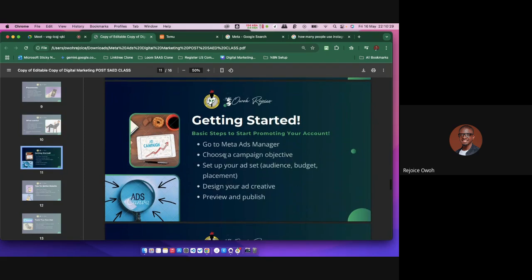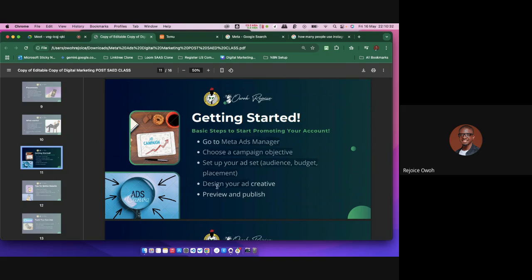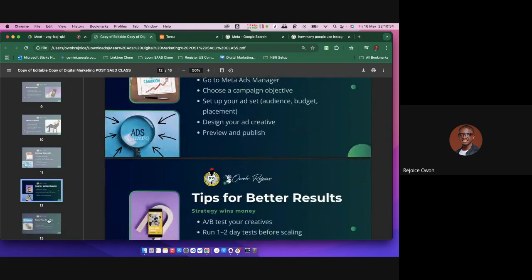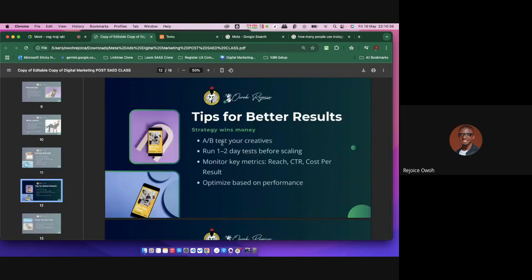Again, you must choose your audience right. I showed you guys how to do all this, how you can design your ad creative and set it up right. Again, one more thing, the tip for better results: you can run different ads, right? Run the first one, run the second one.